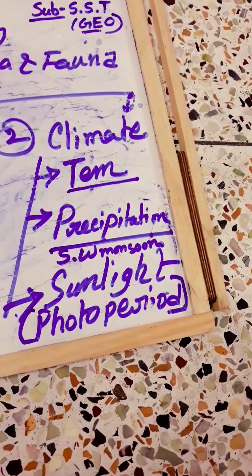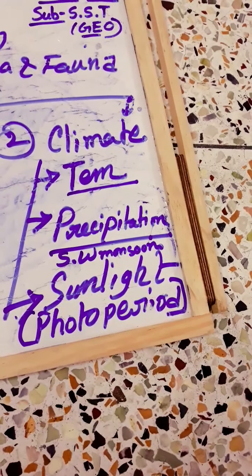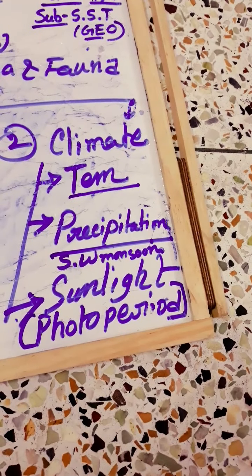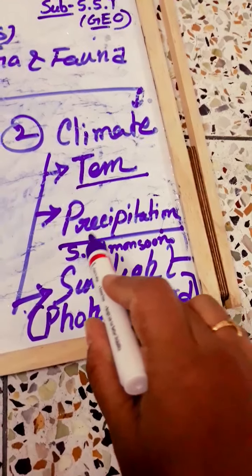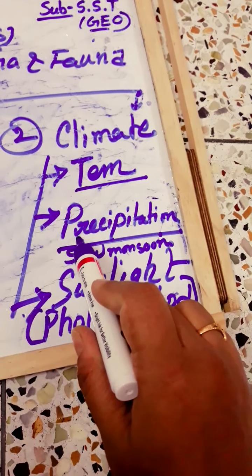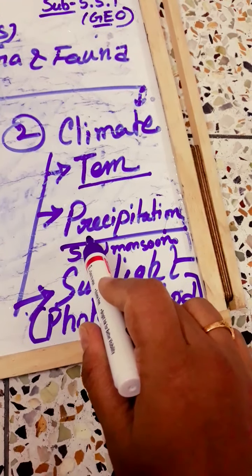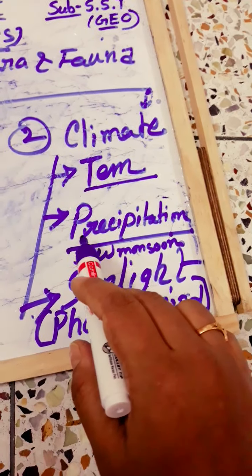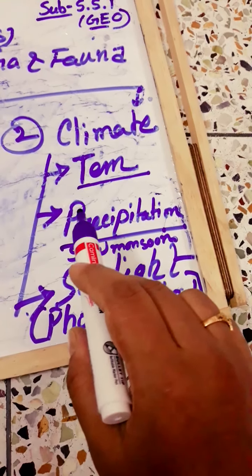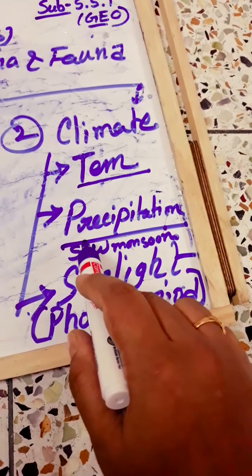So, areas of heavy rainfall have more dense vegetation as compared to areas of less rainfall, because you know that tropical areas are related with the equatorial region. At that area, the sun rays and the amount of rainfall are very high.